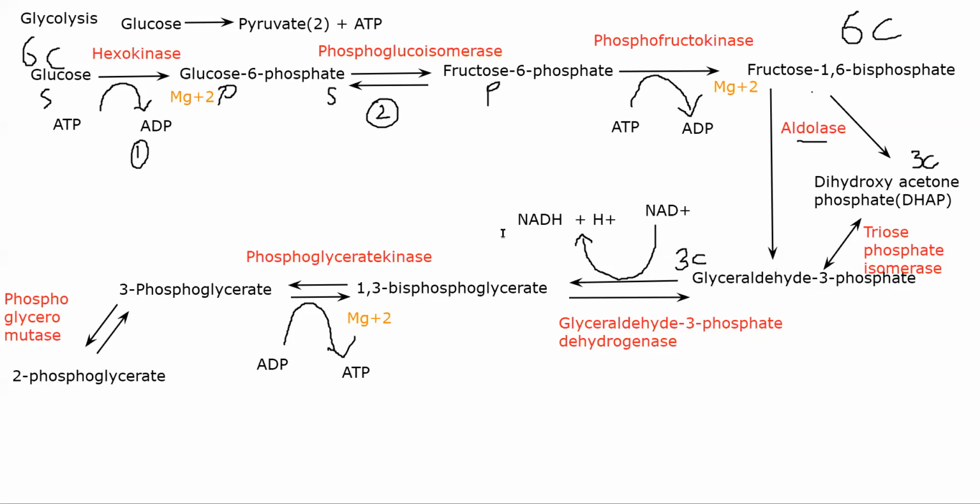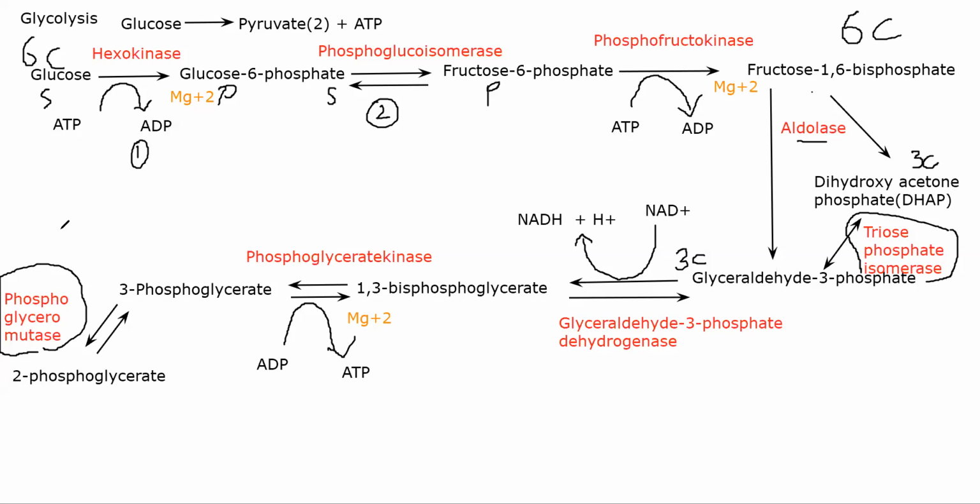Here the phosphate is moved from the third position to the second position, giving you 2-phosphoglycerate. You are using the same chemical formula, you're just changing the positions.